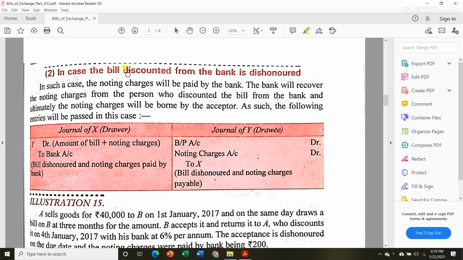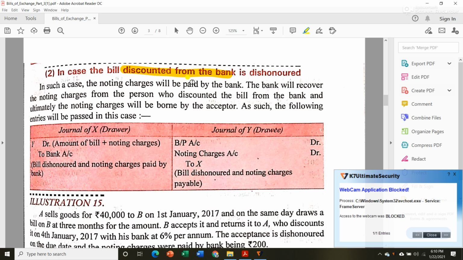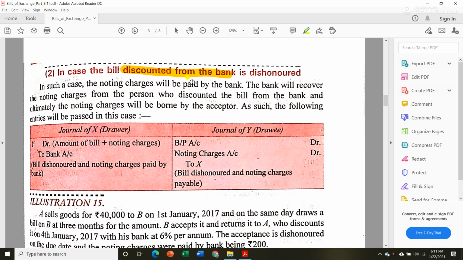Now in this case the bill was discounted from the bank and after that it got dishonored. Now in discounting what we do is that we give the bill to the bank and we receive money. The bank used to keep the bill till maturity date, and on maturity date they used to take money from the acceptor. But what happens is that on the date of maturity the bank finds that the acceptor has become insolvent and the bill got dishonored. So let us see what we will do in that case.